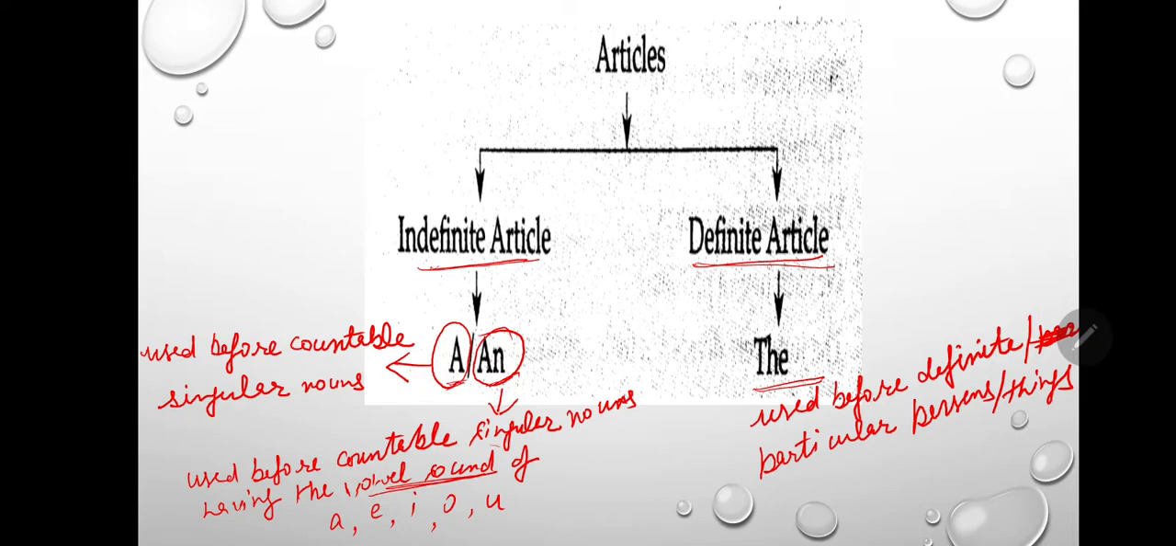We will use a and an before countable singular nouns. A before countable singular nouns, and an before countable singular nouns having the vowel sound of A, E, I, O, U. Means if we have a vowel sound, in that case we will use an, otherwise we will use a for countable singular nouns. And we will use the before definite or particular person or things.